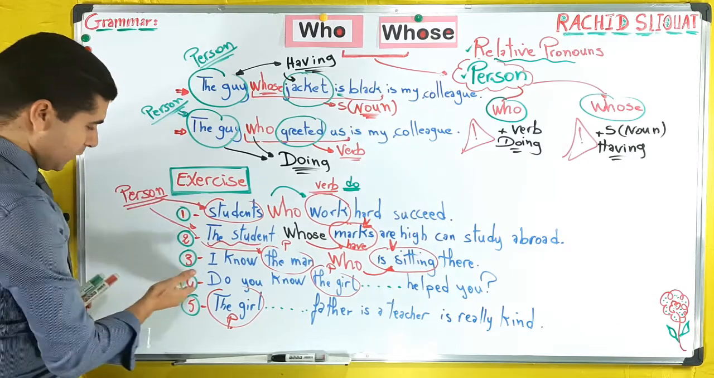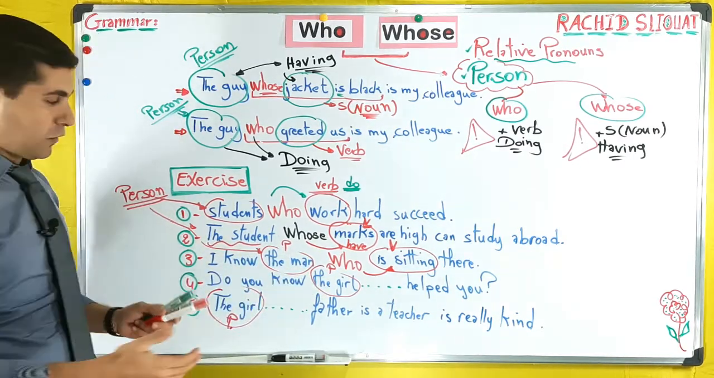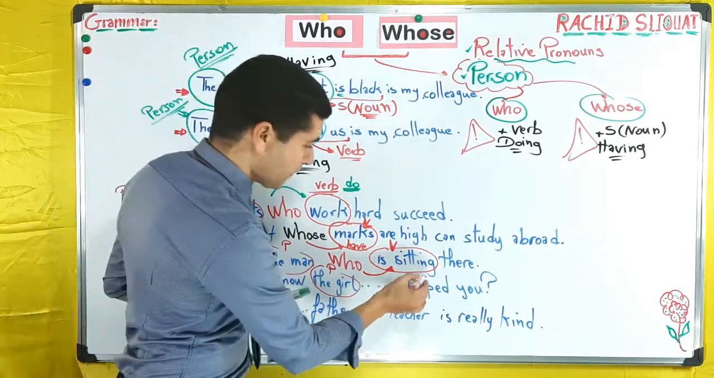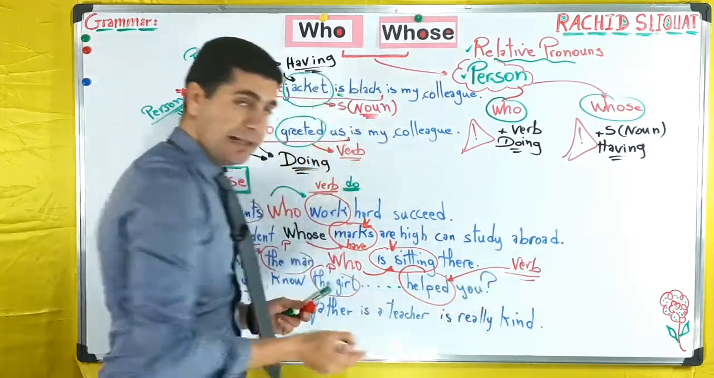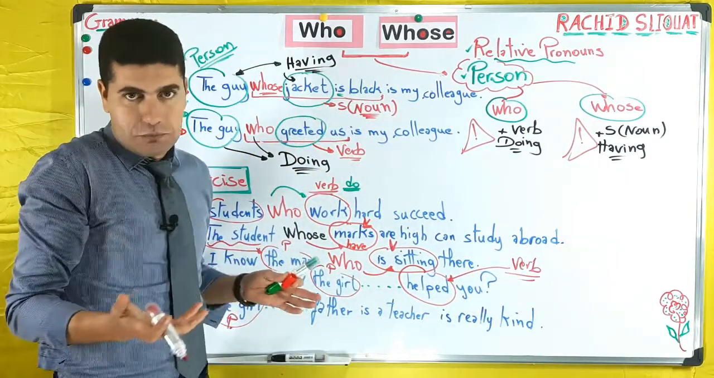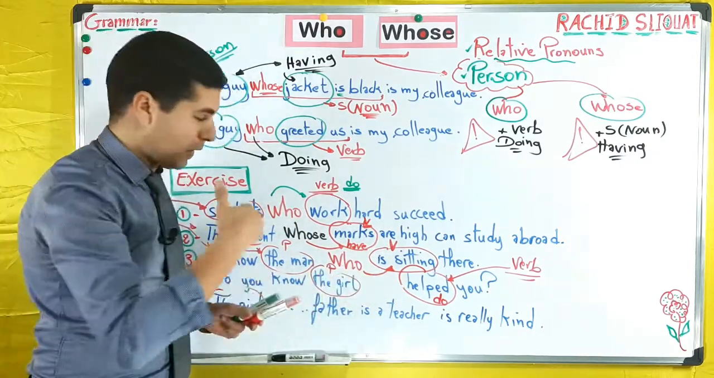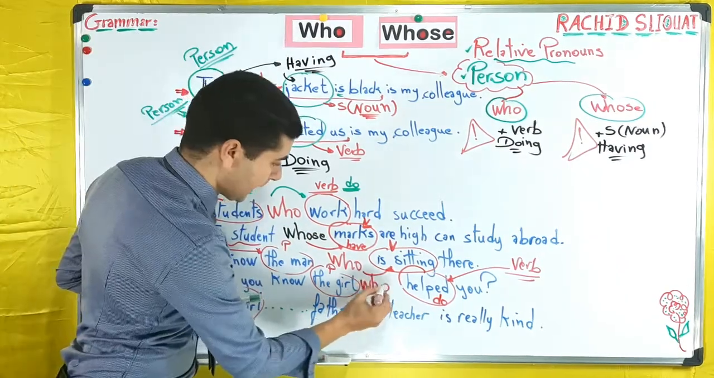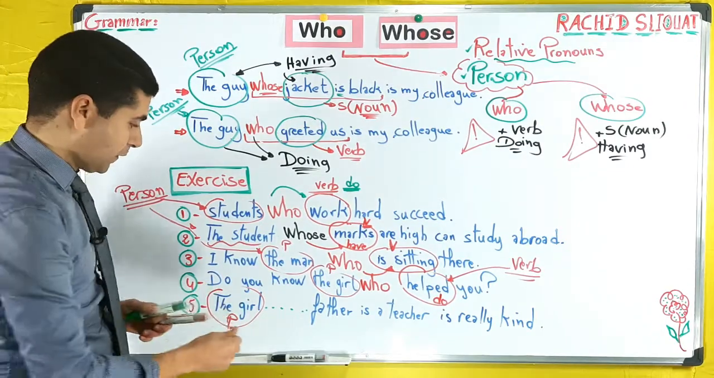All right. Number 4, do you know the girl? The girl is a person. Again, do you know the girl helped you? Helped, from help, it is a verb. And helping is something that we can do. So what did the girl do? She helped. So helping is doing, okay? So what can we say? Very simply, "who," okay? All right. So do you know the girl who helped you, okay?